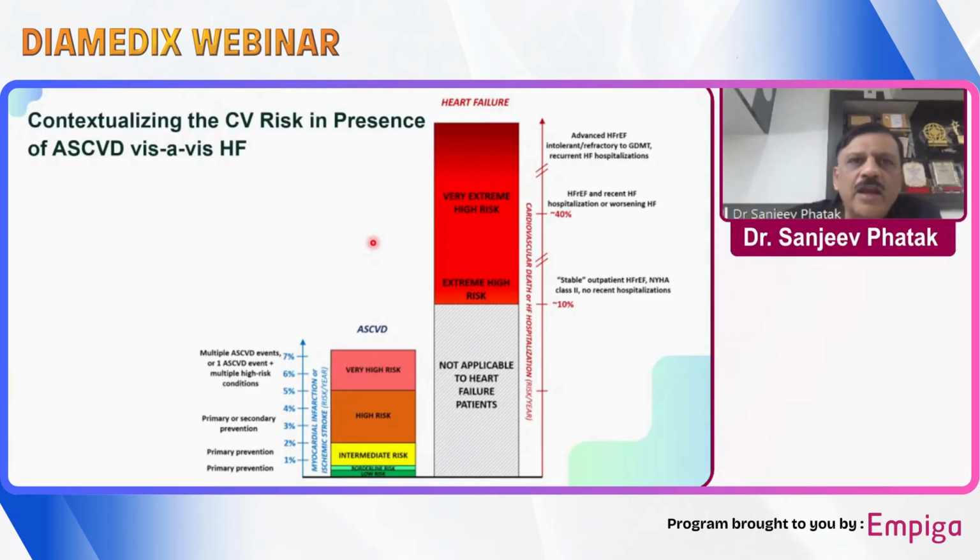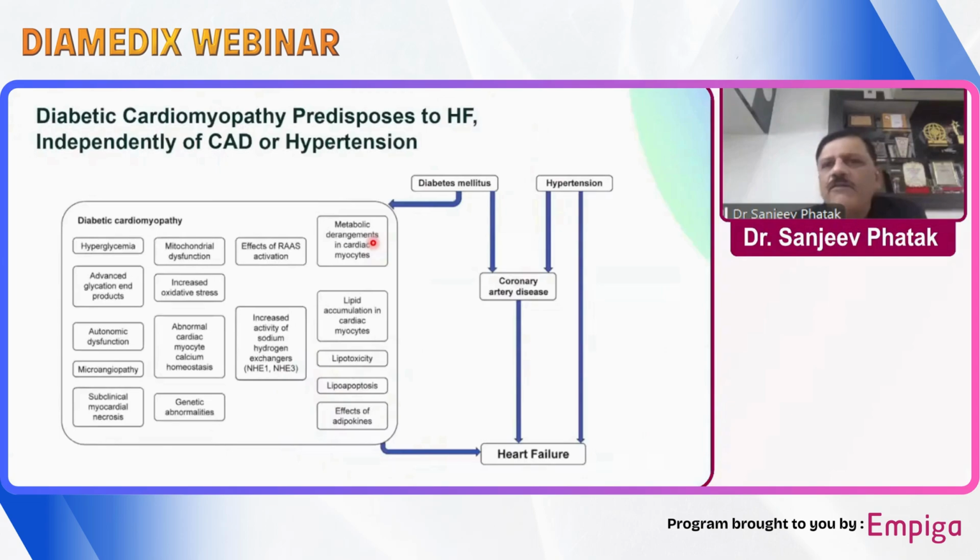Independent of coronary artery disease or independent of hypertension, there are factors in diabetes patients which make them vulnerable to the development of heart failure. First of all, hyperglycemia leads to mitochondrial dysfunction. It leads to increased oxidative stress, abnormal cardiac myocyte calcium homeostasis. In addition to that, there may be some genetic factors, advanced glycation end products, autonomic dysfunction, microangiopathy, and subclinical myocardial necrosis. We know that diabetes patients as well as hypertension patients, because hypertension is a comorbidity that is associated with diabetes in more than 60-70% of type 2 diabetes patients.